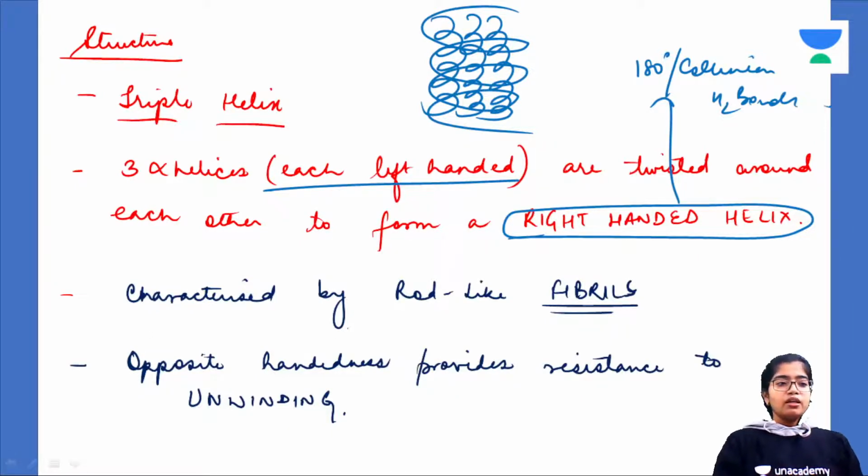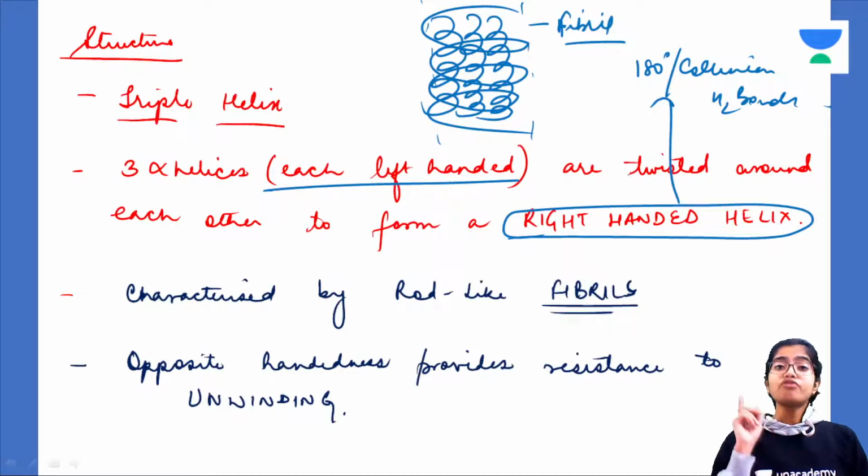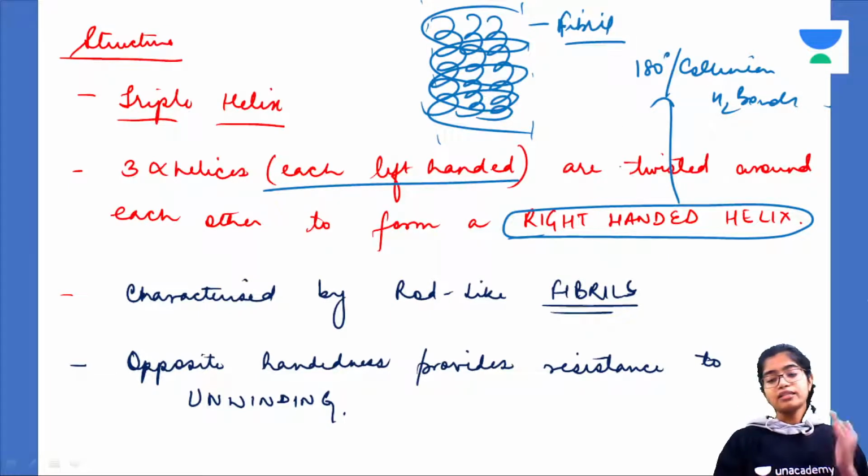Now this is a rod-like structure. What is this rod-like structure of collagen called? Fibril. There is another type of structure, a meshwork structure, that is present in type 4 collagen. Guys, this is a revision class. You have to be interactive. I am not going to speak out each and everything. I'm not going to spoon-feed you. Now, what is the importance of this opposite-handedness?